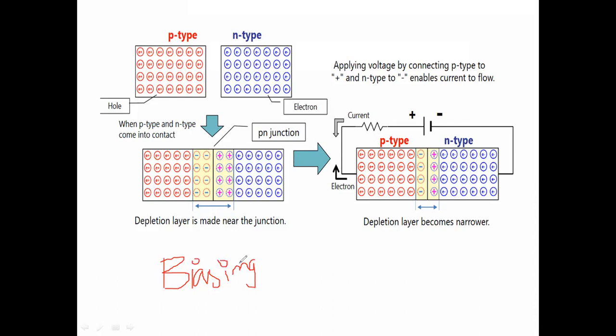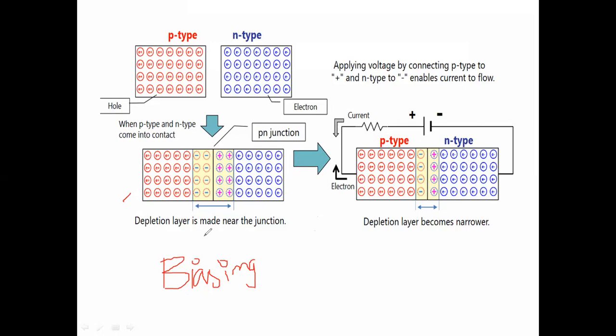By that, the characteristics of the PN junction diode will change. So biasing is nothing but applying some energy or voltage externally. We can apply biasing in different ways. In this particular PN junction diode, there is no biasing. We are not applying any voltage.